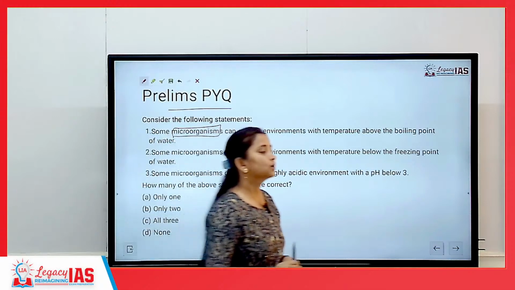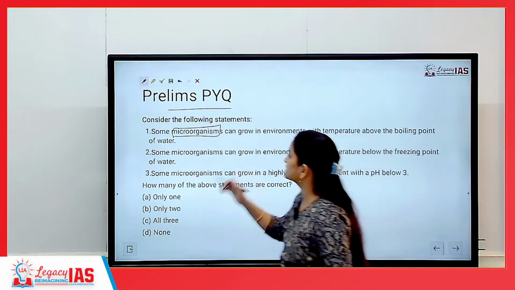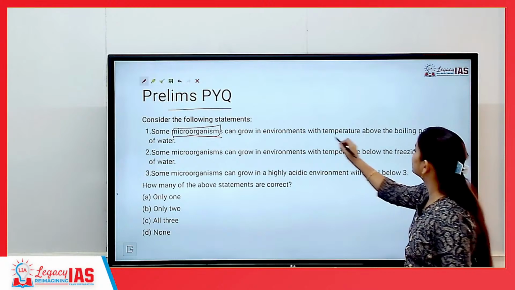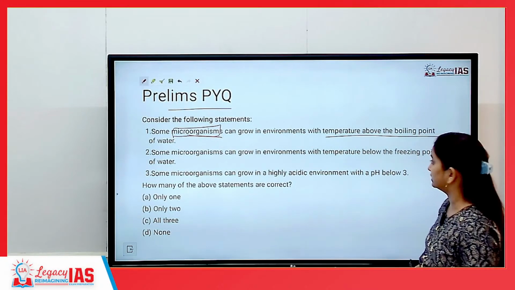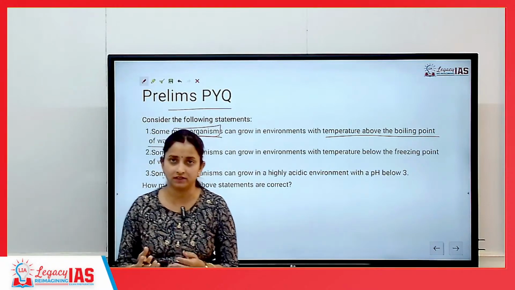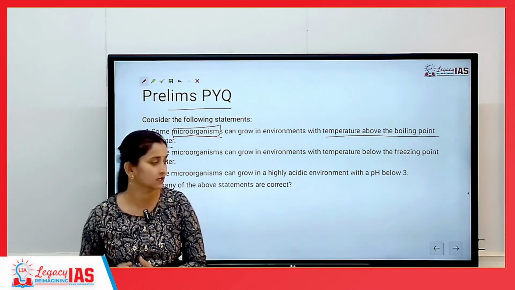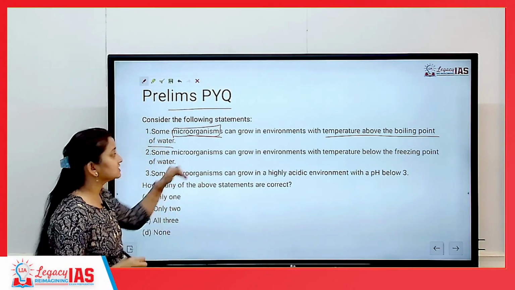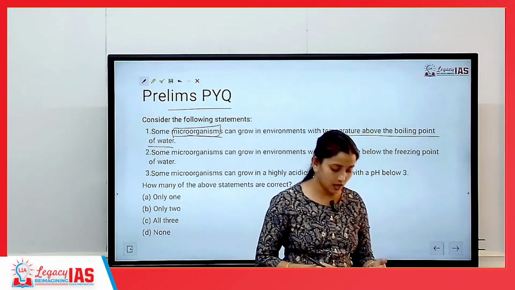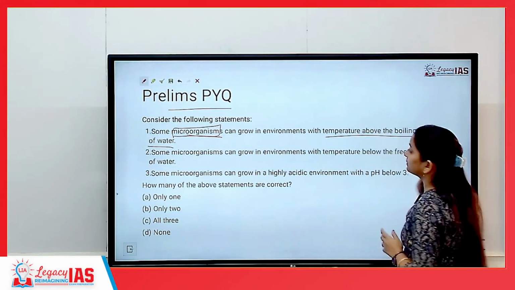With respect to microorganisms, the question that was asked was, we need to consider the following statements. Some microorganisms can grow in environments with temperature above the boiling point of water. Usually we understand that if we boil water, then the bacteria, the microorganisms will be killed and the water will be safe for consumption. But there are certain microorganisms which can survive much above the boiling point of water also.